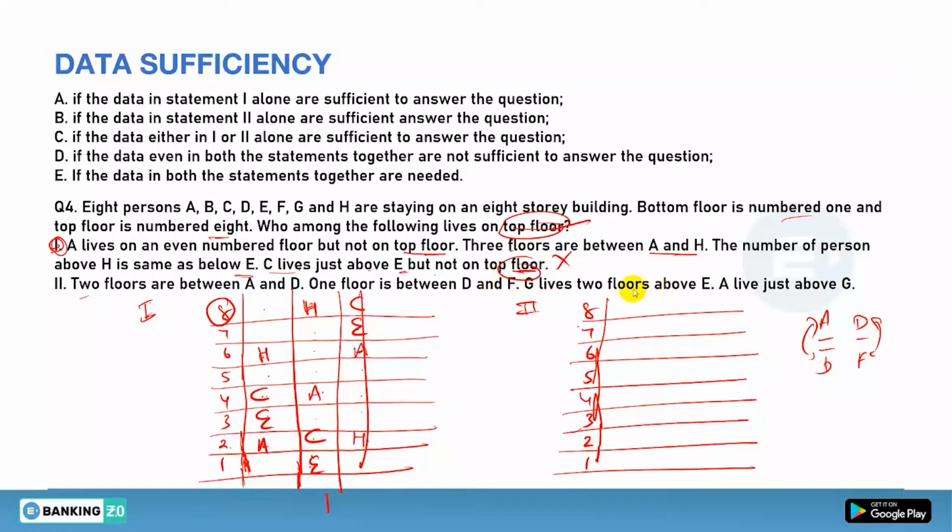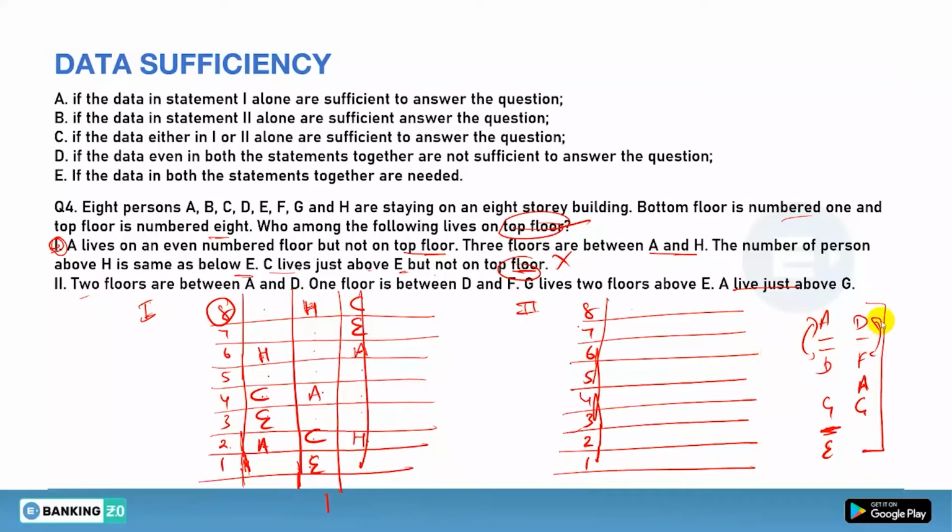Done. G lives 2 floors above E. So G lives 2 floors above means there will be 1 floor between E and G. Clear? And last, A lives just above G. So A is just above G. Done. Now see, if you see these statements, can you answer the topmost? Because there is nothing fixed. They are saying nothing about who is on which floor. They are not even fixing a single person.